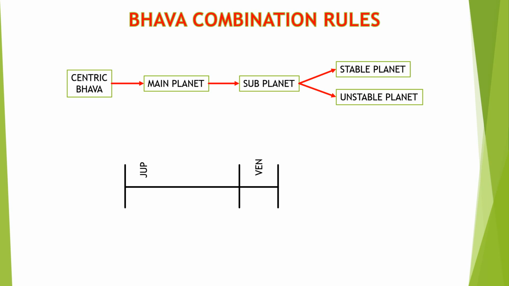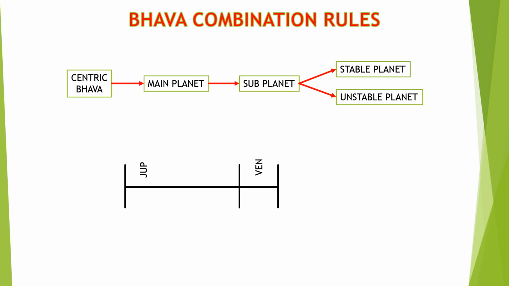The unstable planet will not be able to take control of the Bhava because Jupiter is closer to that Bhava and controls that Bhava.